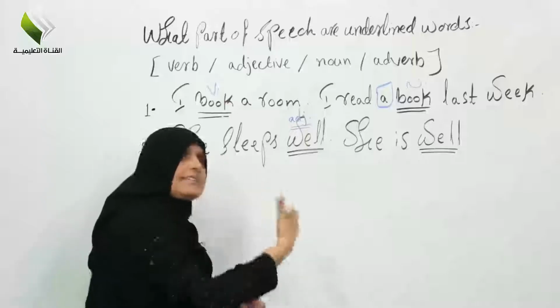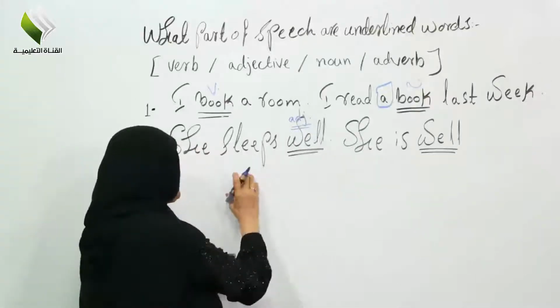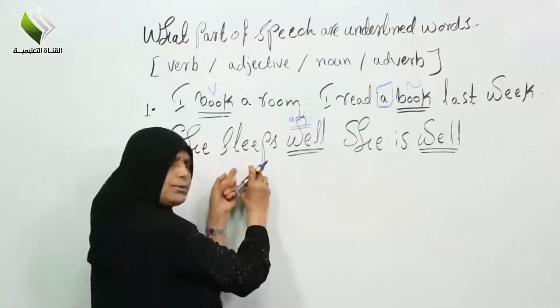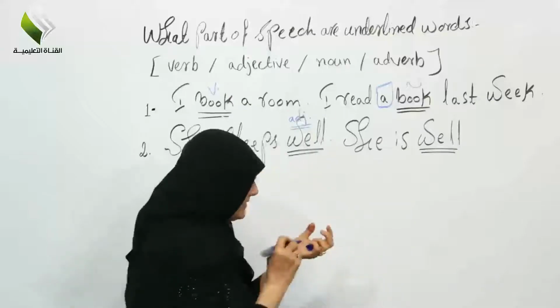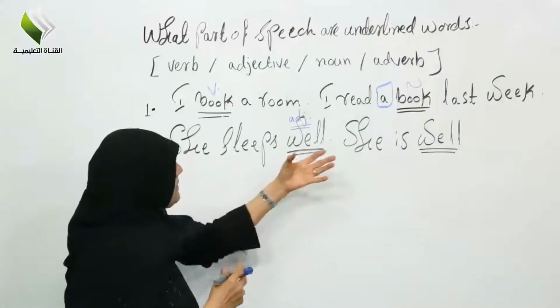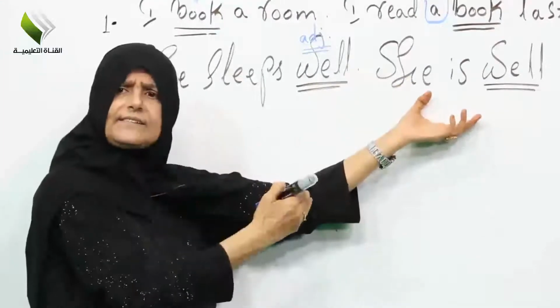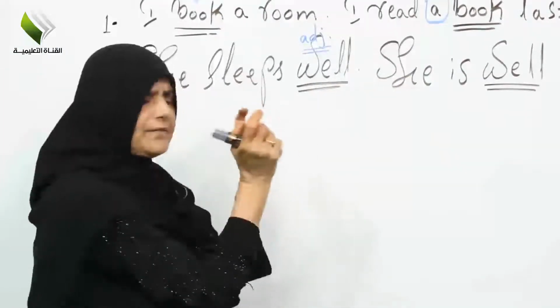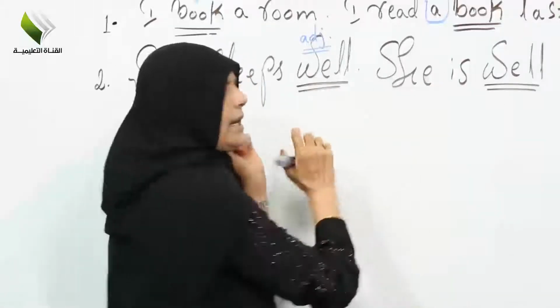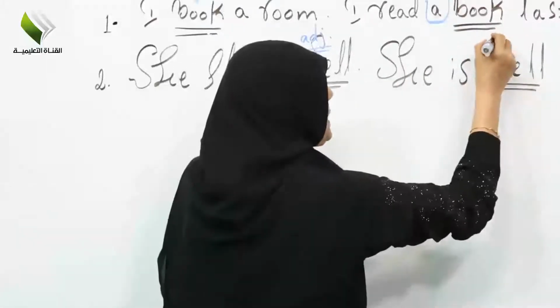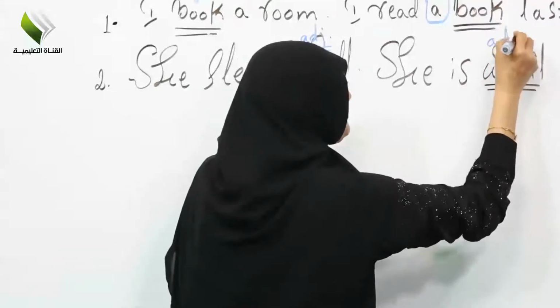Because I describe the person, how the person sleeps. She is well. In this case, I'm not describing, but talking about the manner of the sentence. She is well. This is an adverb.